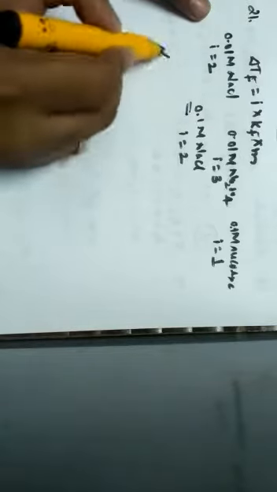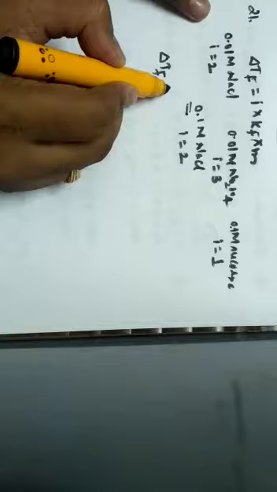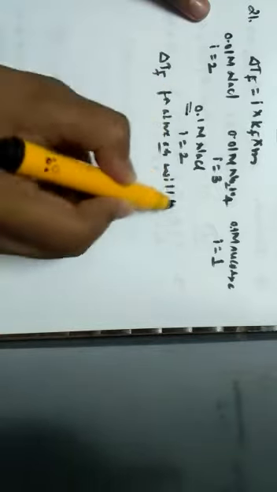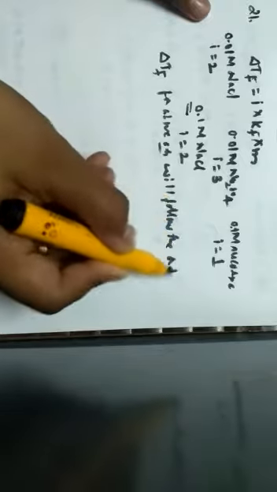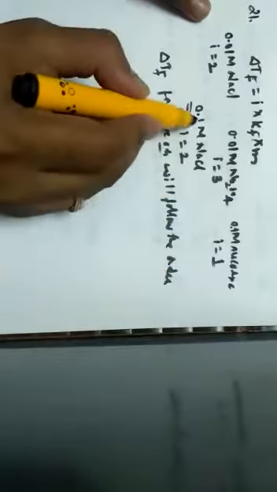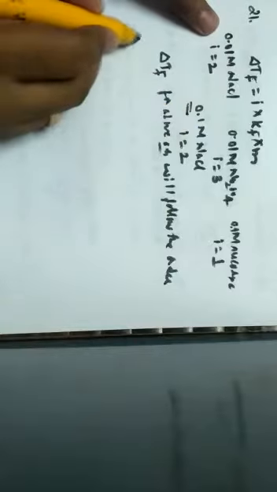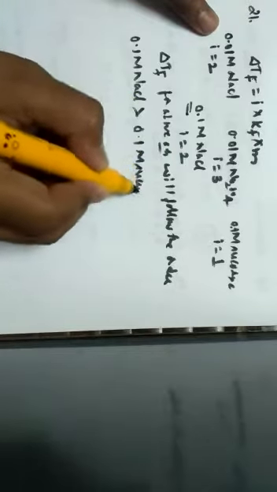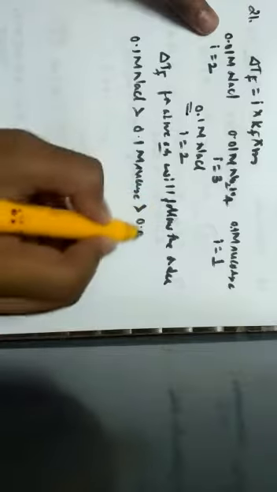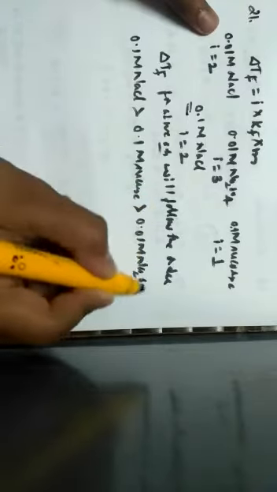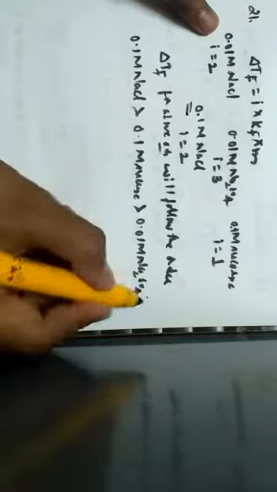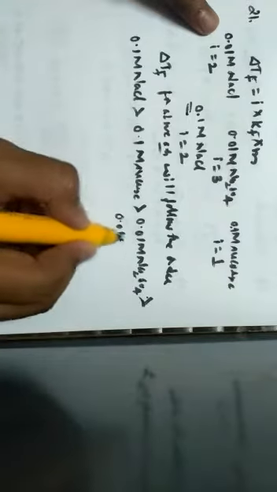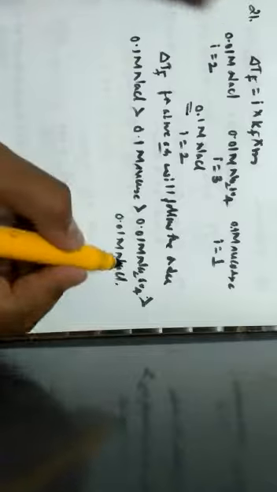When we arrange the sequence, ΔTf for the above solutions will follow the order: 0.1 molar NaCl will be greater than 0.1 molar sucrose, which in turn is greater than 0.01 molar Na2SO4, because the value of i is 3, which in turn is greater than 0.01 molar NaCl, where the value of i is 2.